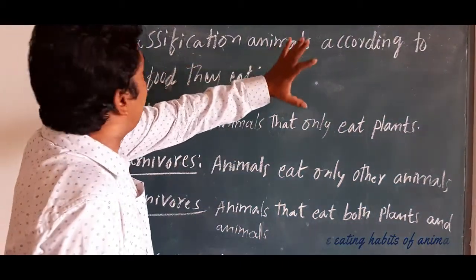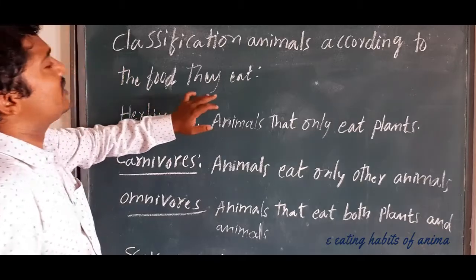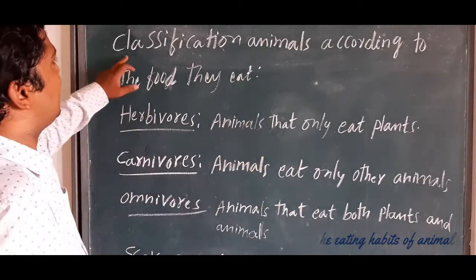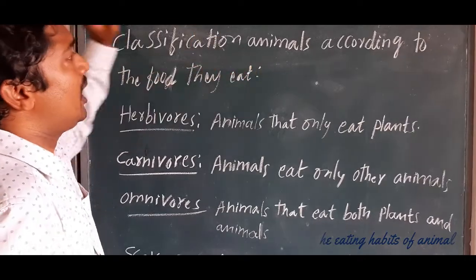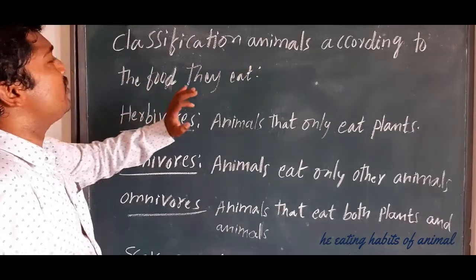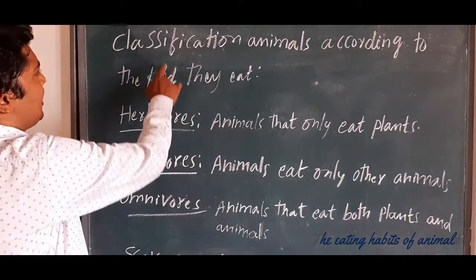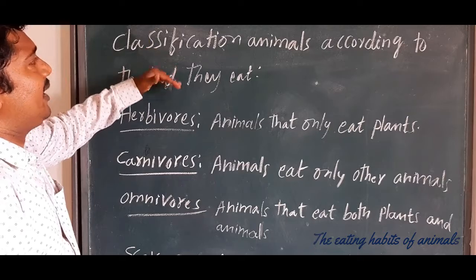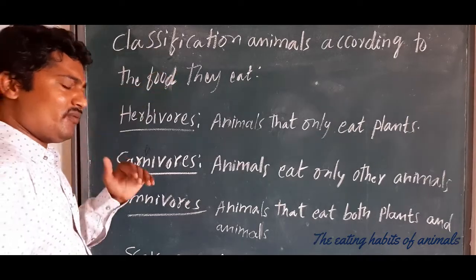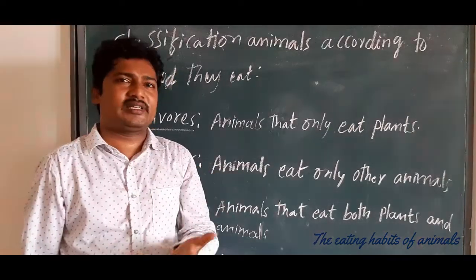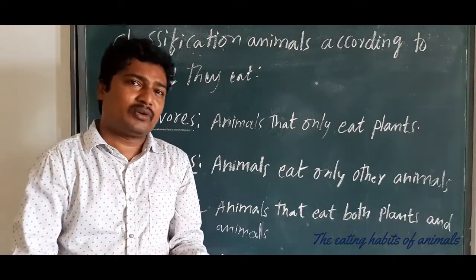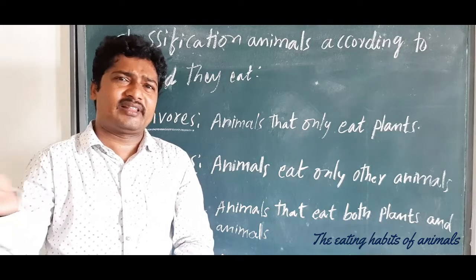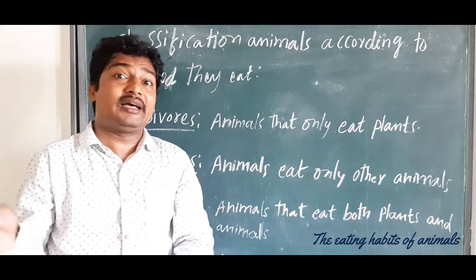Now let's see the classification of animals according to the food they eat. Once again, classification of animals according to the food they eat. For example, the cow eats only grass, whether hay or green grass.